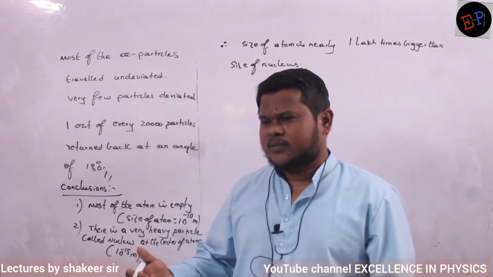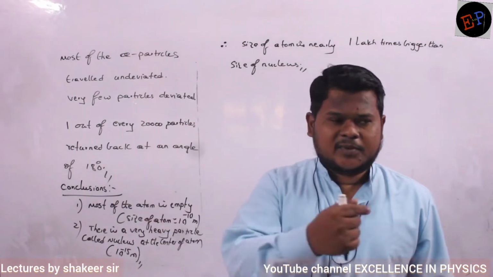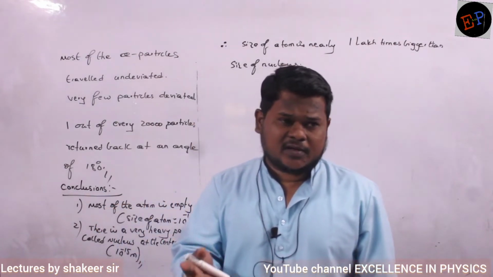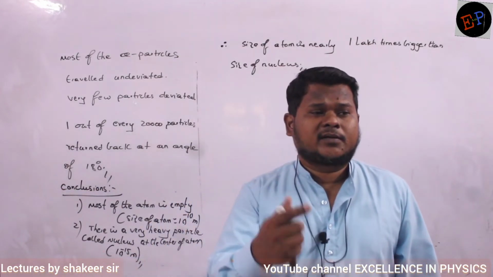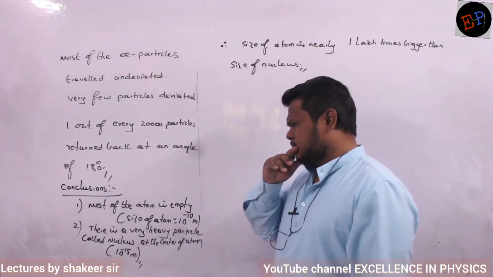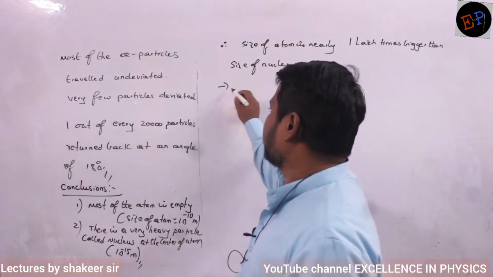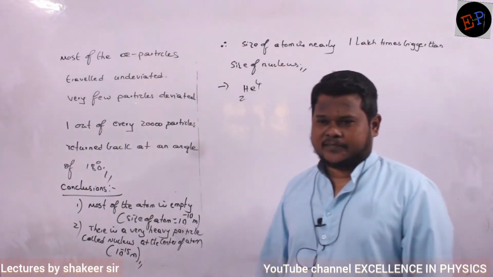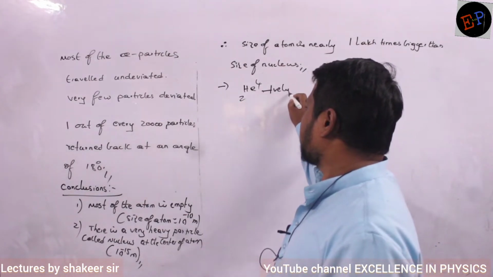So out of every 20,000 particles, only one particle was exactly retracing the path. Whichever path it went on, it came back on the same path. It means that there should be a very heavy particle. But many particles were not deviating. It means most of the atom is empty. Only at the center of the atom we have a very heavy particle. Are you able to understand? Then next, what about this alpha particle? Is it a positively charged body or a negatively charged body? Okay? Alpha particle 2,4, is it a positively charged body or a negatively charged body? Nucleus. It is a positively charged body. Why?